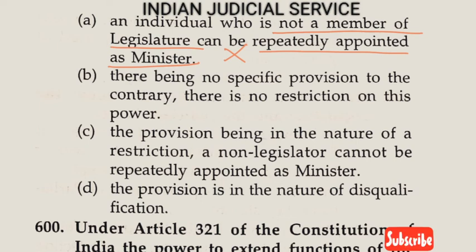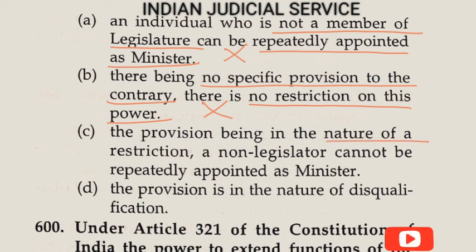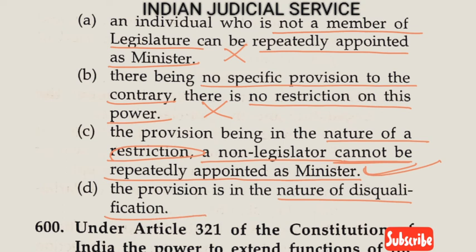B, there being no specific provision to the contrary, there is no restriction on that power. Yes, there is a restriction, so it is also wrong. Now C, the provision being in the nature of a restriction, a non-legislator cannot be repeatedly appointed as minister. Yes, this statement is correct here. And the last one, the provision is in the nature of a qualification. So clearly the answer of this question is option C.